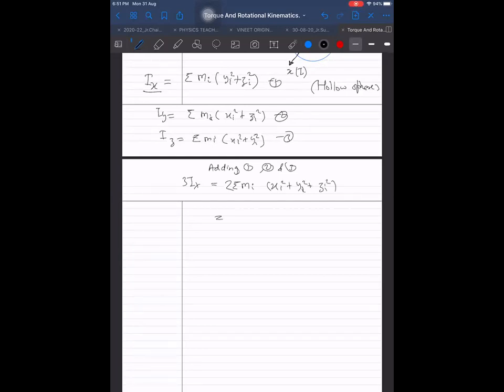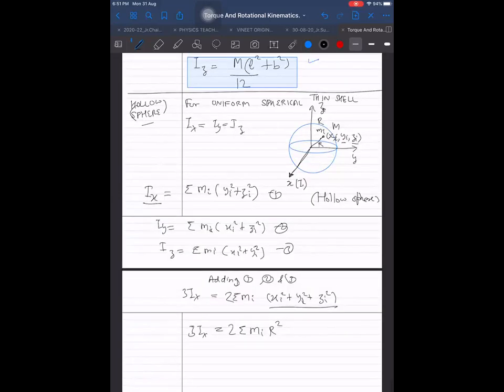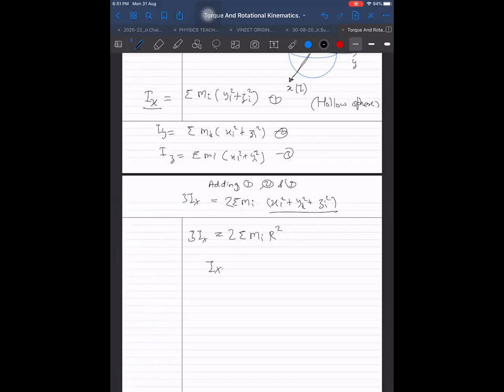But I know already this total is the resultant position vector magnitude. That is r, the total radius. So what is I_x coming out to be? I_x is coming out to be 2 by 3, R square is just constant, into total mass M. Then we are getting 2 by 3 M R square.